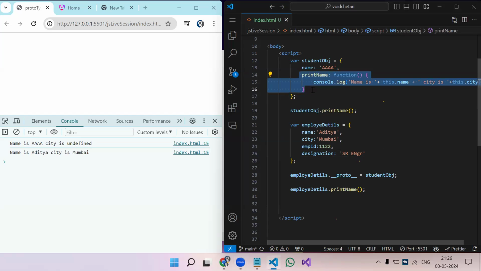Whatever we are trying to do, it's not just that we are accessing the method. It's like having all the properties. Let's consider you have a project with an object where so many functions and methods are there. This is just a simple example. We are trying to print the name.